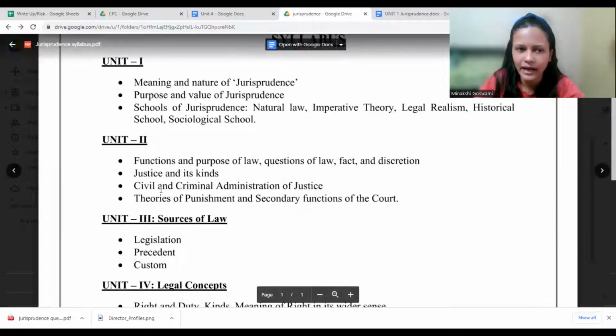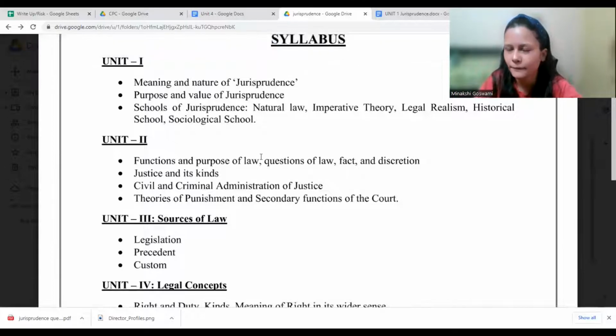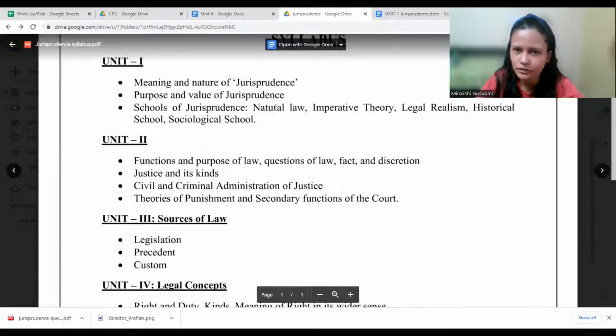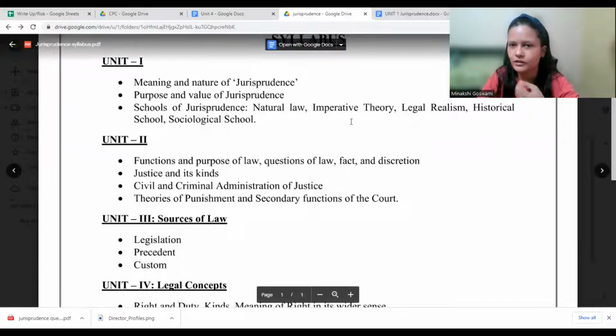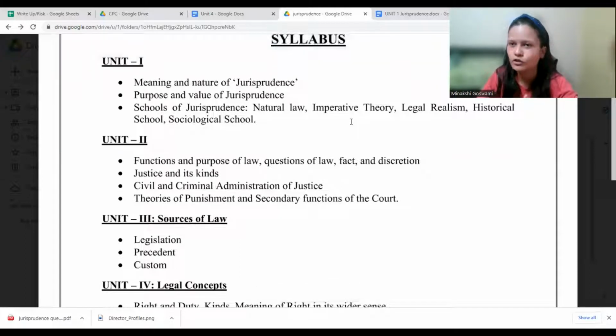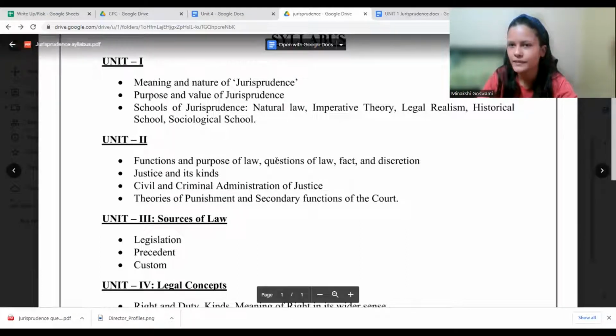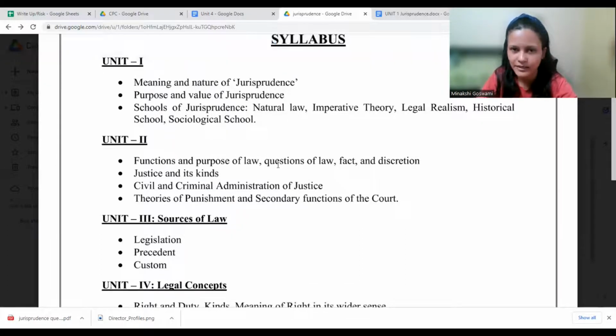Second unit that we have is functions and purpose of law. We understood how law has originated. We understood why we should be studying law. But now what is the purpose of law, right? That also we should be understanding. Based on these different theories or these different schools, law serves different purposes, right? So what is the purpose and function of law that we need to see?